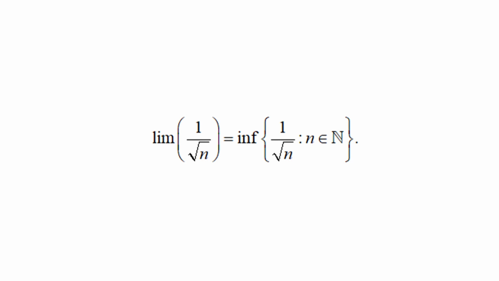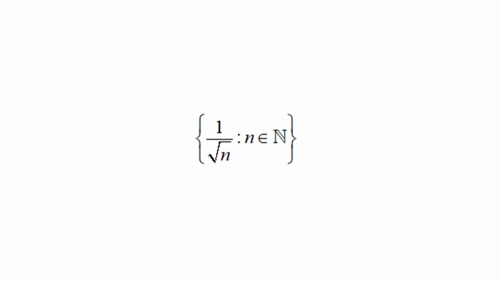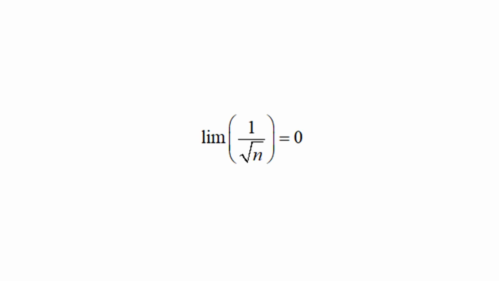Hence, by part B of the monotone convergence theorem, limit of 1 upon square root of n equals the infimum of the sequence 1 upon square root of n, n belongs to natural numbers. As 0 is the infimum for the sequence 1 upon square root of n, n belongs to natural numbers, it follows that the limit of the sequence 1 upon square root of n is 0.